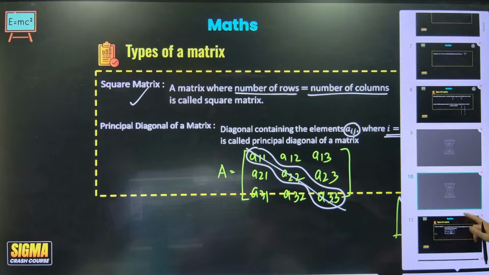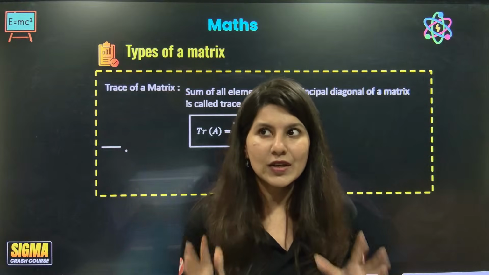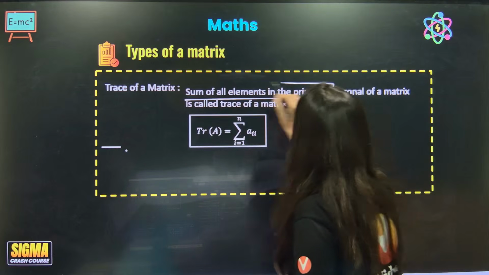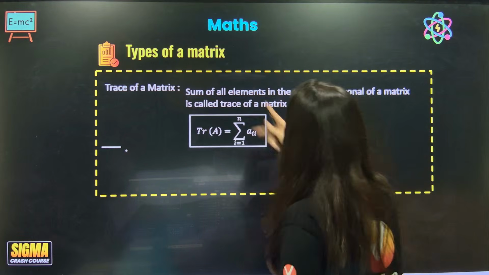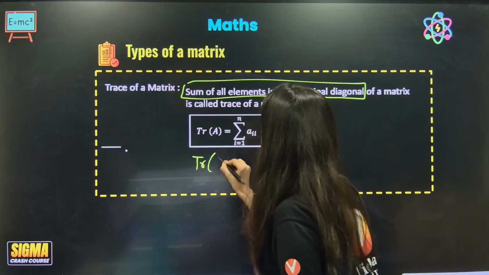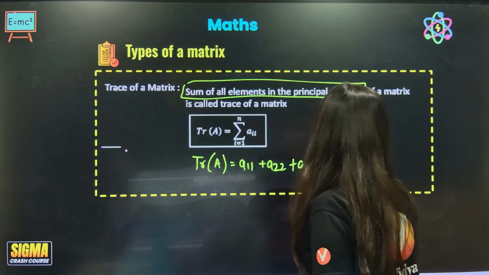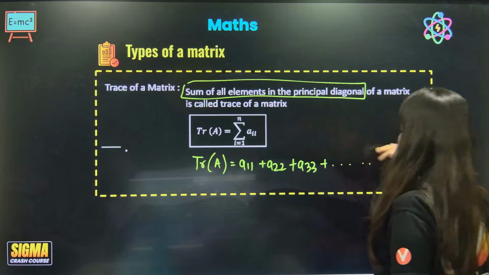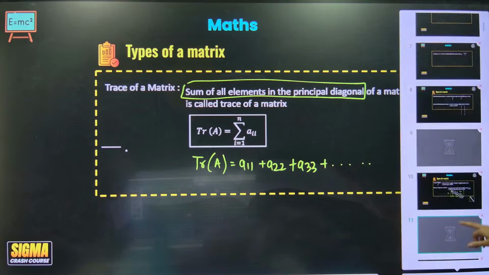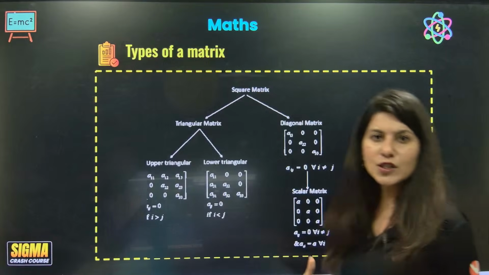Now, the moment you know the diagonal, you should know what the trace of a matrix is. Trace means the sum of all the elements in the principal diagonal. Basically, the trace of any matrix A is A11 plus A22 plus A33 and so on, all the way up to Ann. It depends. Clear? Okay.